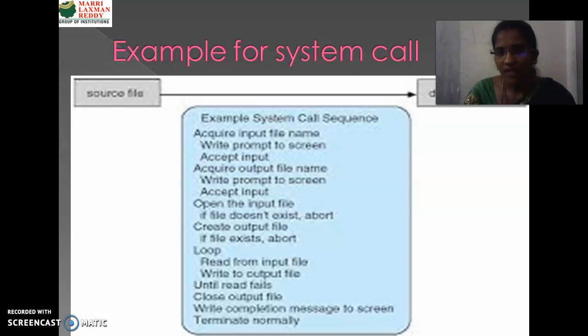After opening the file, it has to read the data. If the file exists, it reads the data, otherwise it aborts. If the file exists, it reads the data, and after that it writes the data into the destination file. This is another system call. Like that, to perform any operation, it can generate a system call.